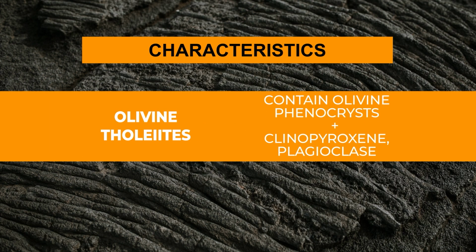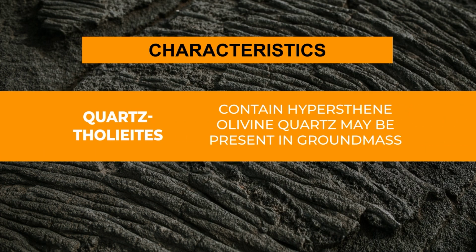Olivine tholeiites contain olivine phenocrysts. Plus, they also contain clinopyroxene and plagioclase. In quartz tholeiites, hypersthene and olivine are there. Quartz may be present in the groundmass.